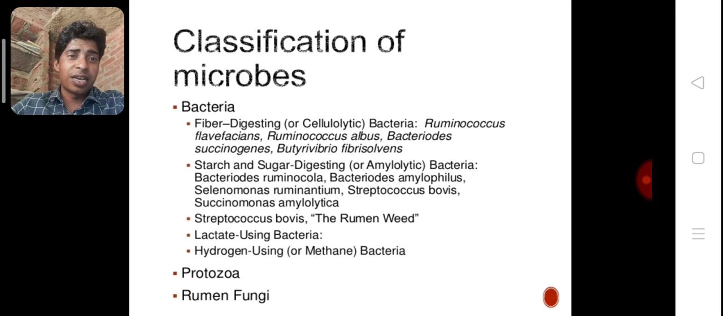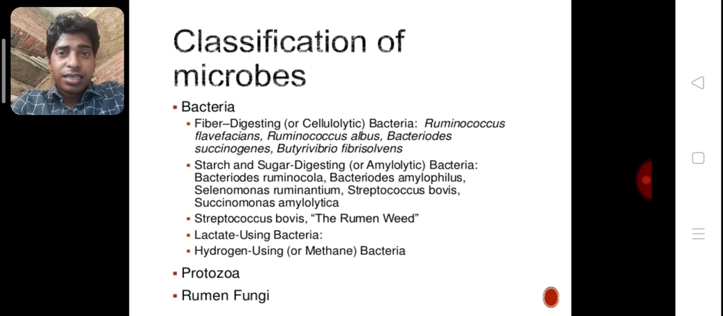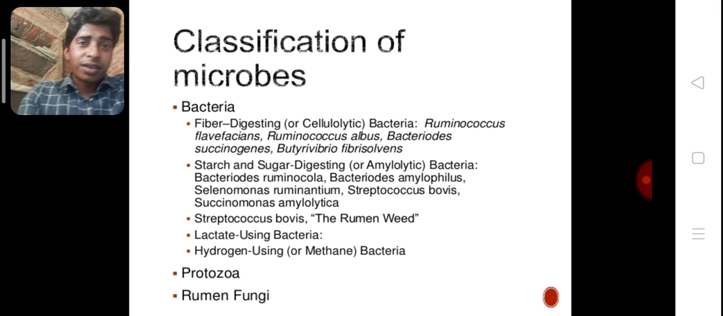Streptococcus bovis, the rumen wheat, lactate-using bacteria, hydrogen-using or methane bacteria, protozoans, rumen fungi. Bacteria, protozoans and fungi are also important in the digestion of food in cattle.